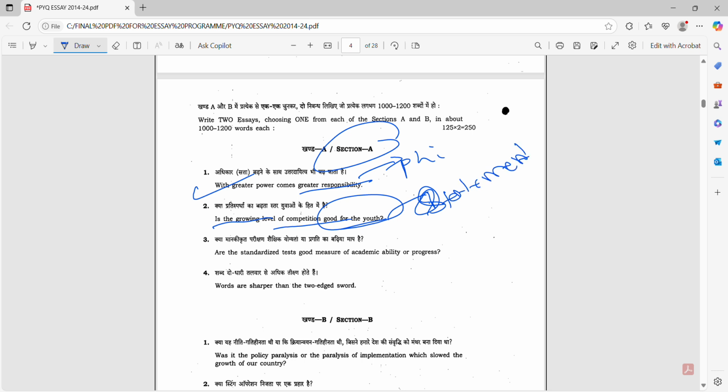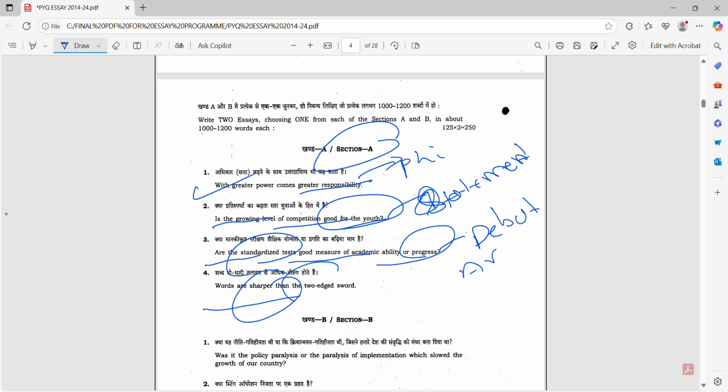This can be categorized in the argumentative essay. Thirdly, are standardized tests? This is also a question. This is a debate or argumentative essay. Words are sharper than two-edged swords. This is a philosophical topic or simply a quotation.